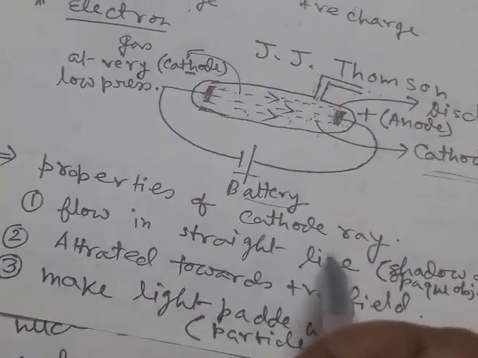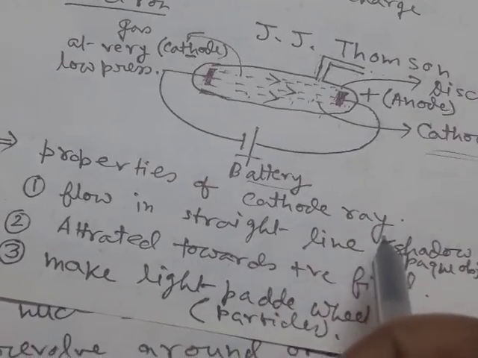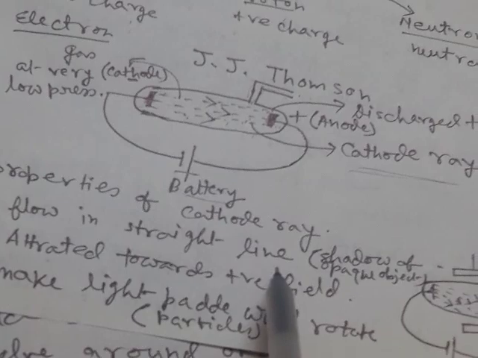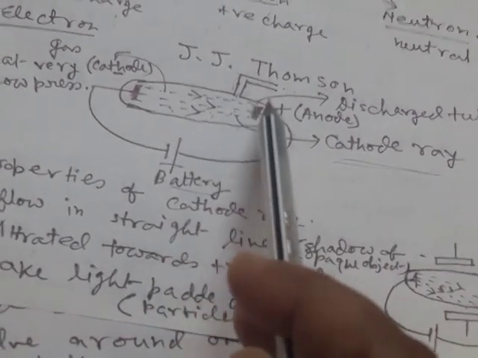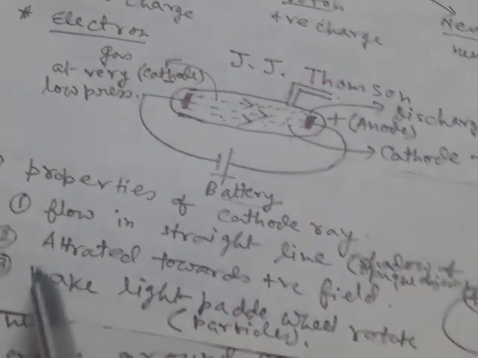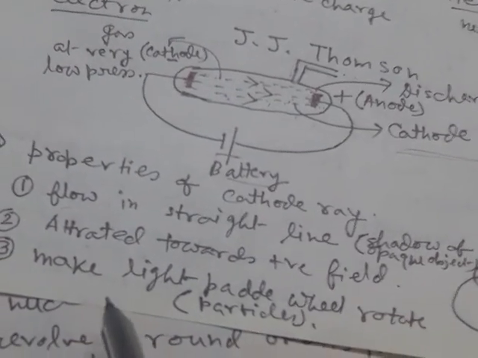Now, different properties of cathode ray. Different properties were observed for cathode ray. These rays always flow in straight line. If one opaque object is placed at the path of this ray, then there will be formation of shadow. That means this ray always flows in straight line.